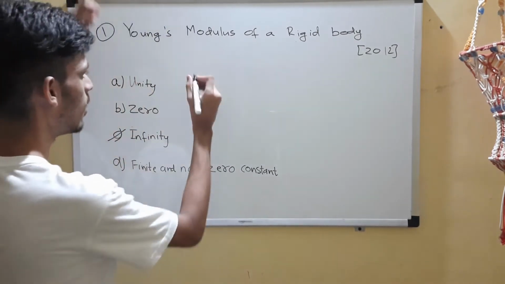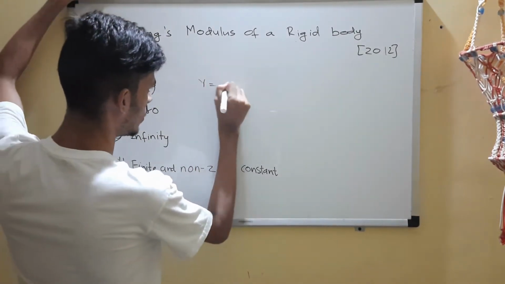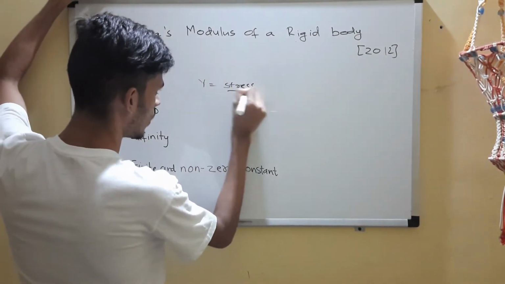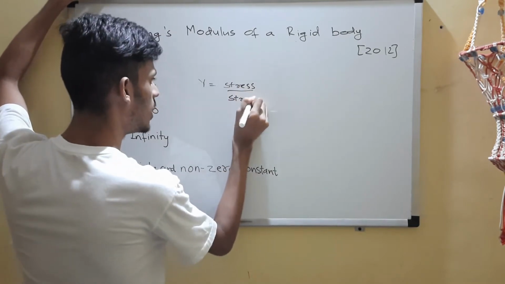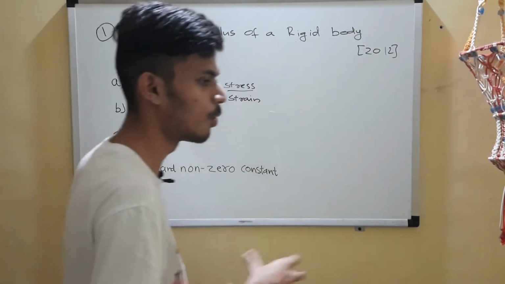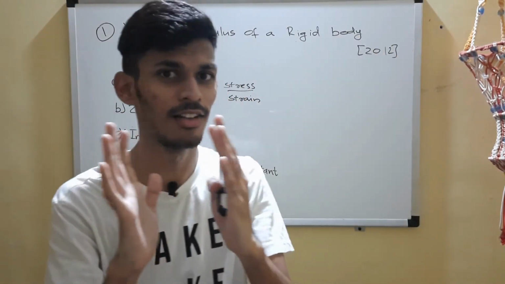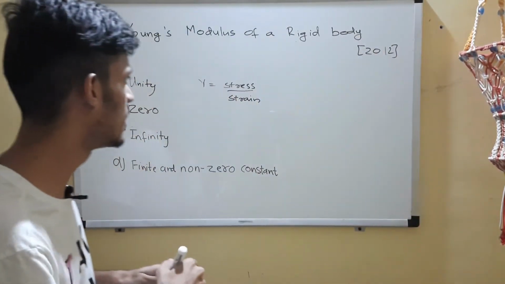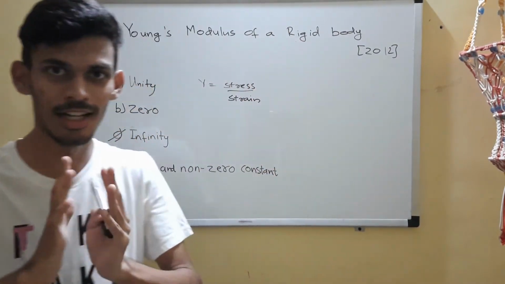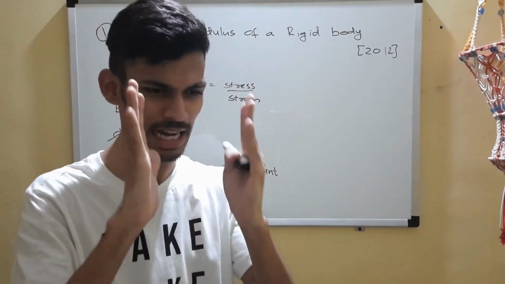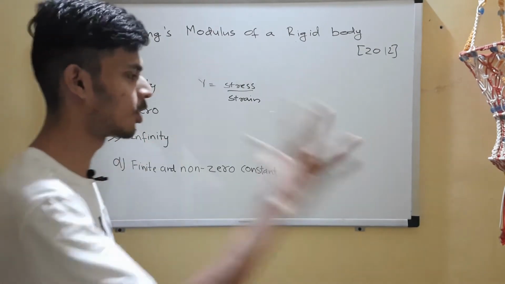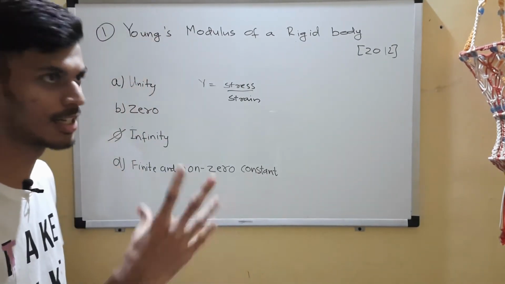How do we know that? Because first of all, Young's modulus is stress by strain, right? By rigid body, they mean a body which will never go under deformation. Whatever force you apply on it, that body is rigid, it will never deform. So basically there is no change in the dimensions of that rigid body.